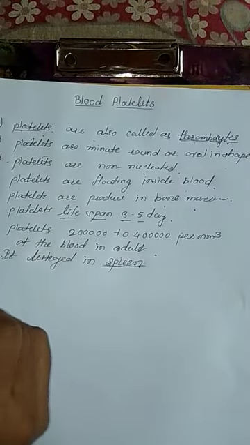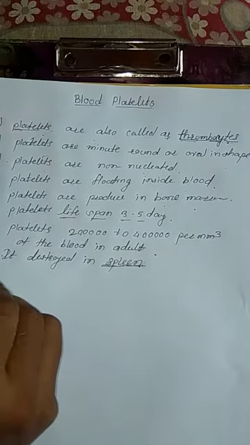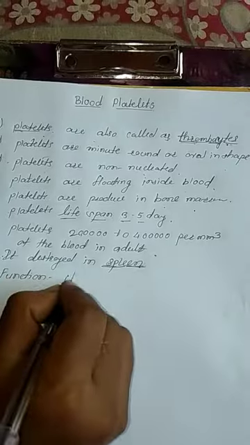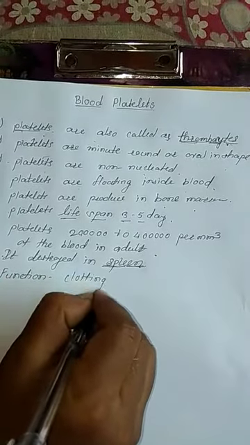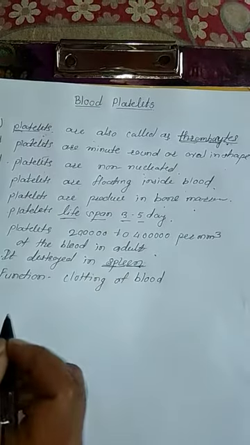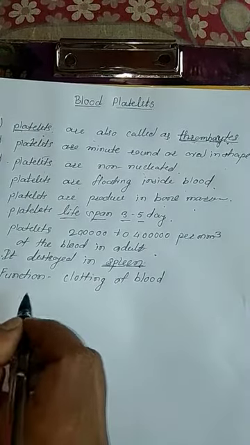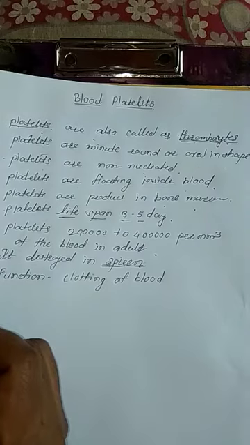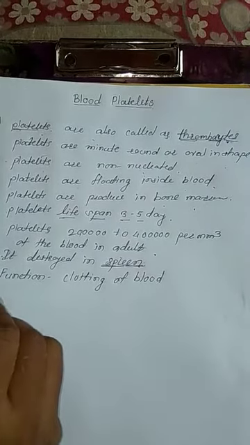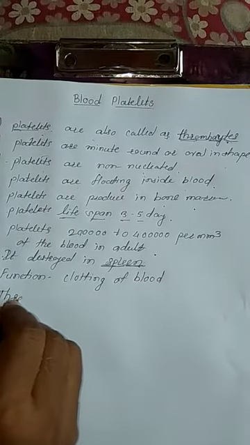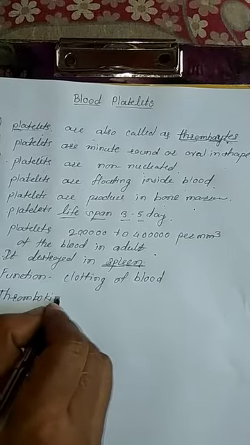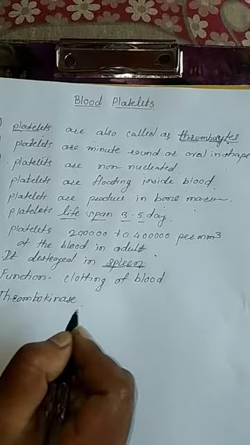And what is the main function of the platelets? Clotting of the blood. It is also called coagulation. And the main substance which is secreted by the platelets is called thrombokinase.